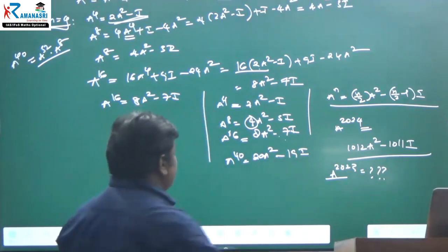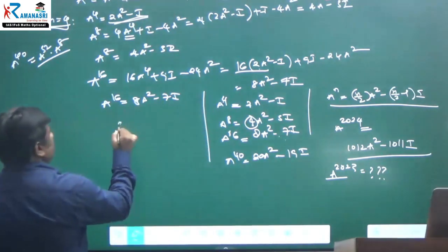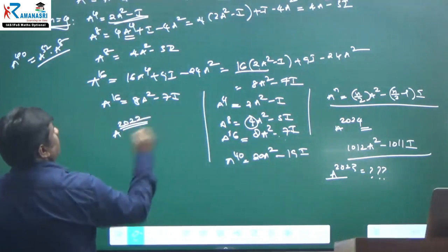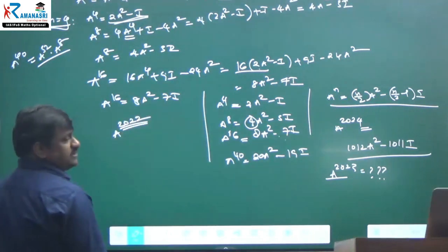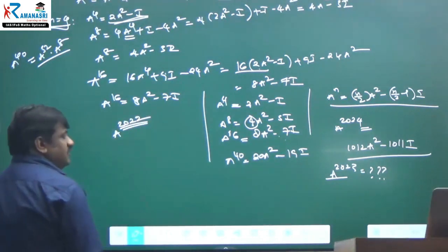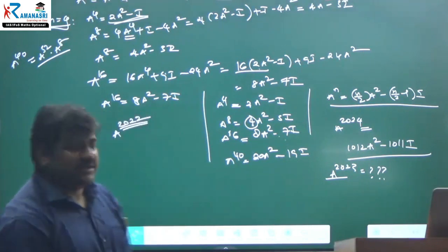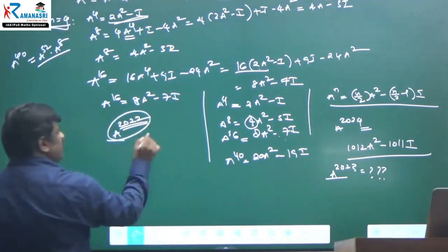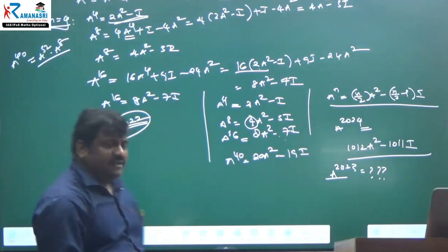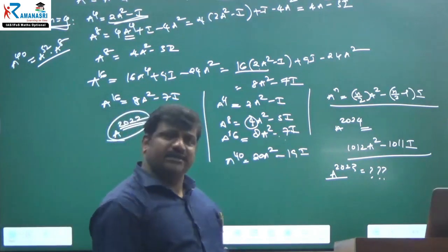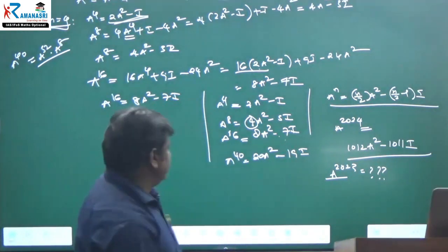Don't worry. You can find A power 2022, then multiply by A. Simple. Once you derive the formula for the even power, then you can multiply with A, that's it, over.